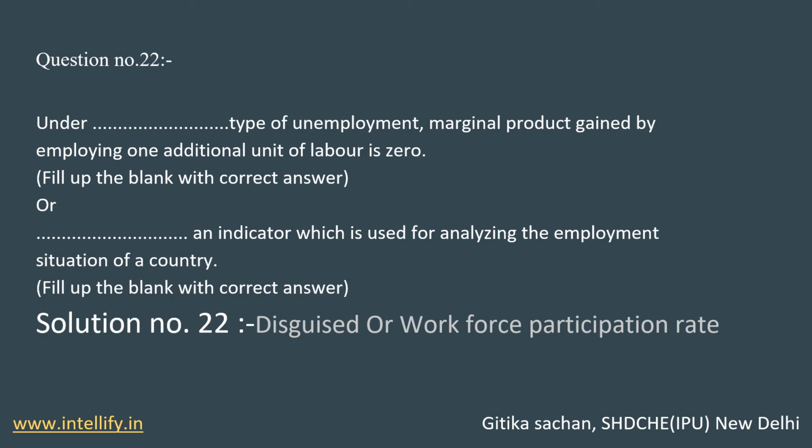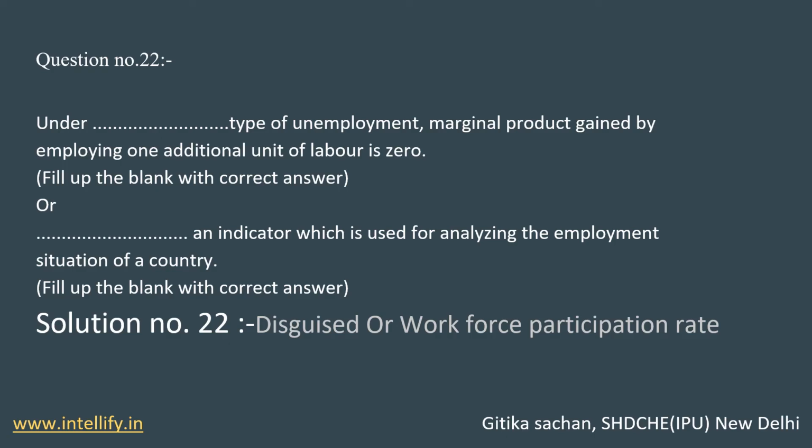Now come to question number 22. Here there are fill in the blanks. First is: under dash type of unemployment, marginal product gained by employing one additional unit of labor is 0. Here there is a type of unemployment. We have to choose which type of unemployment fits under this. The answer is disguised unemployment.